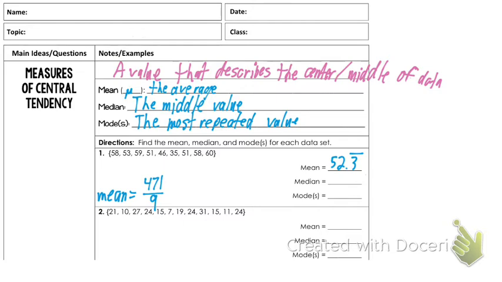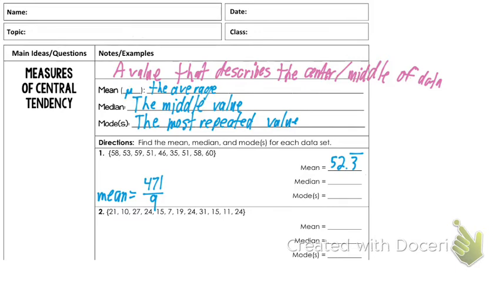Questions on how we found the mean? All right. Let's look at the median and the mode. The best way to find the median is to order the data least to greatest. Now, personally, I found it to work best like this. Look through the data and say, what's my smallest number?